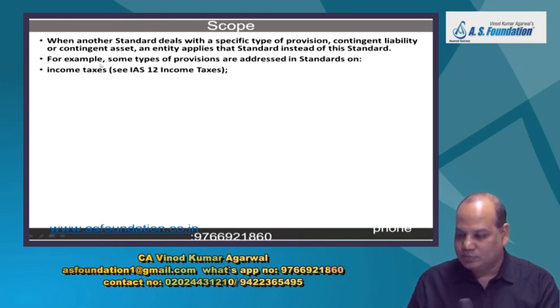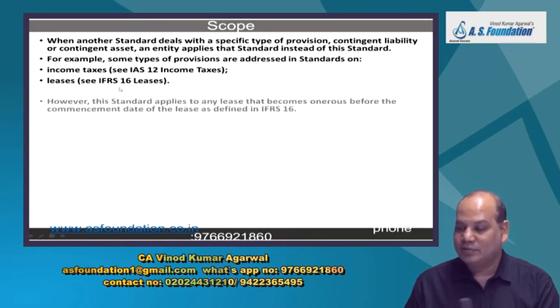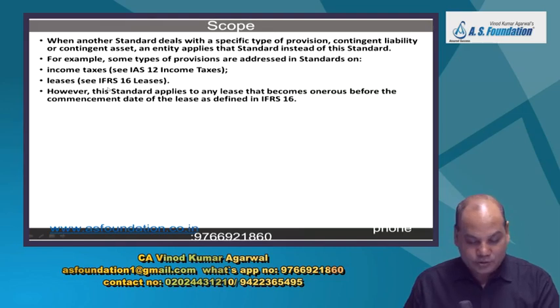For example, income tax. Income tax is also a provision only, because it is an estimated liability. Final liability you will know only after the assessment is over. Leases, refer IFRS 16. But in case of leases, it says this standard applies to any lease that becomes onerous.